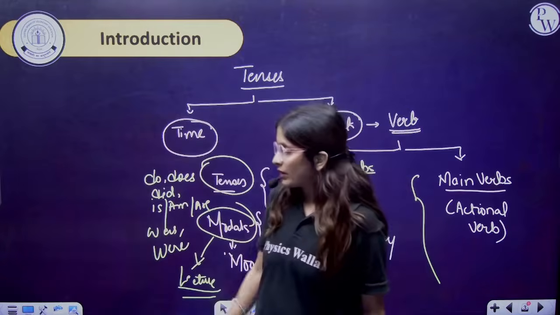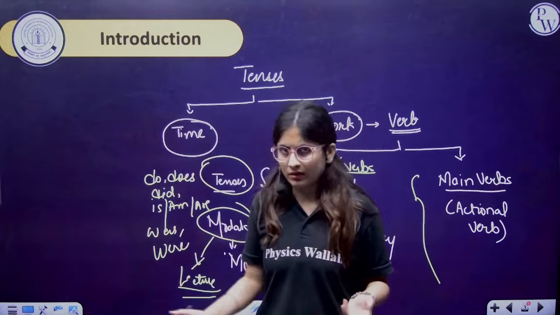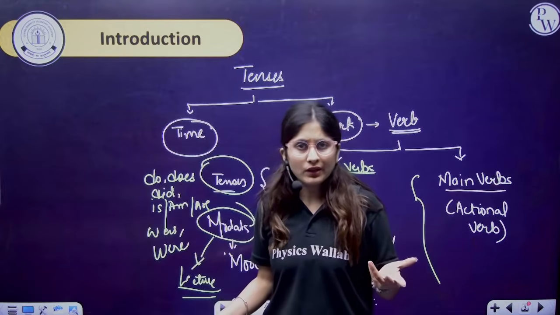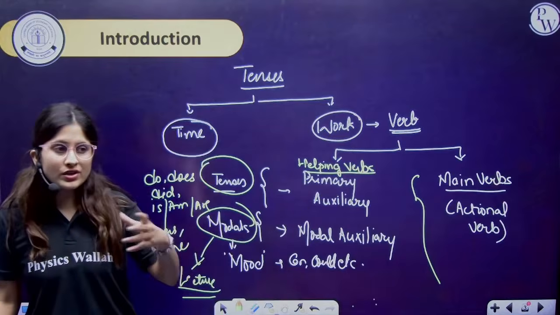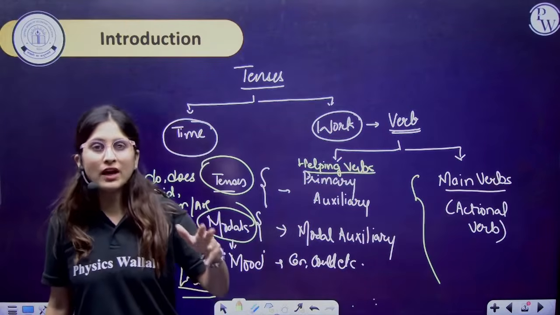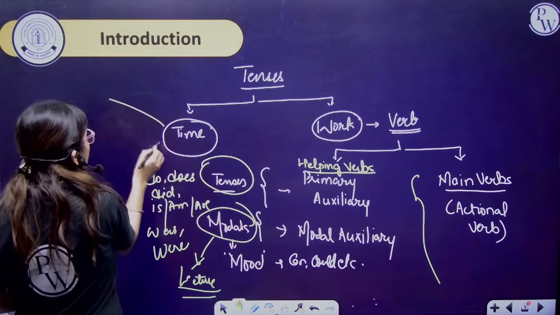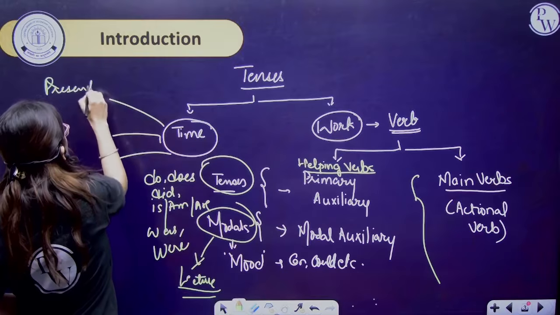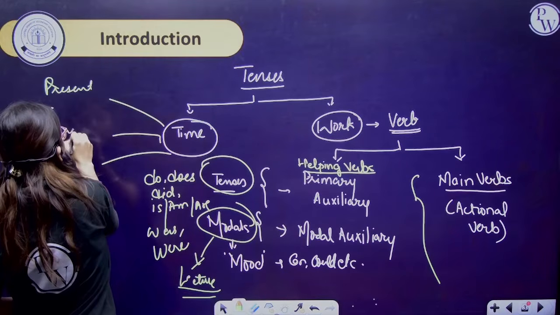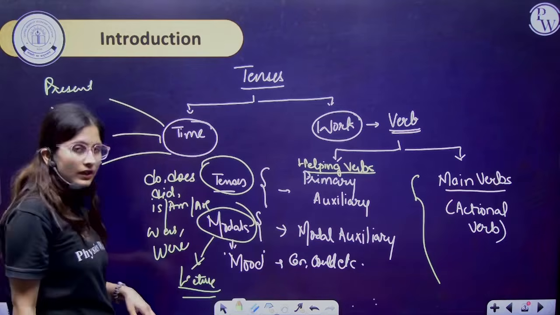Now time. Could you tell me anything about time? Ma'am, time means समय. And time is of three types only, right? Time means, for example, the action has been done in the present time, past time or future time, right? So time can be of three terms. What are the three terms? That is present, past and the future. Present, past and the future.